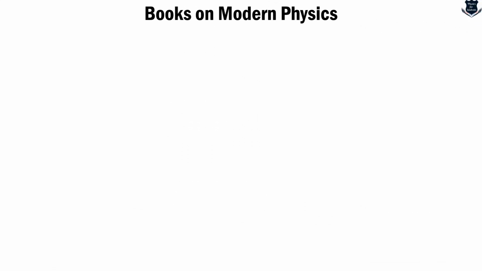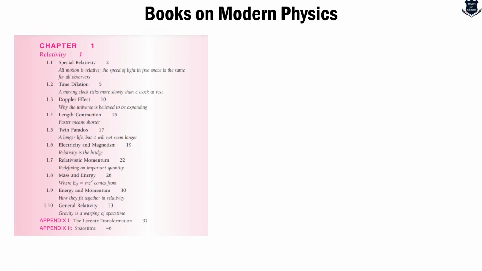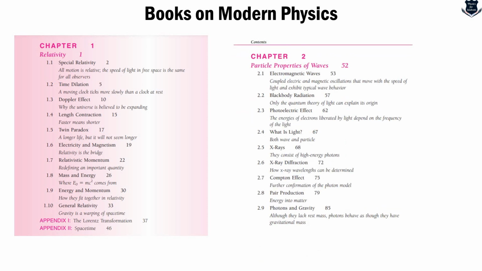Let us look into the content of the book. As you can see, it will first start, as I told, with special relativity, and then it will go into Doppler effect, length contractions, twin paradox, relativistic motion, etc. Now, all those appendices in this book contain a lot of exercises, which I feel is good for any student to learn and do.